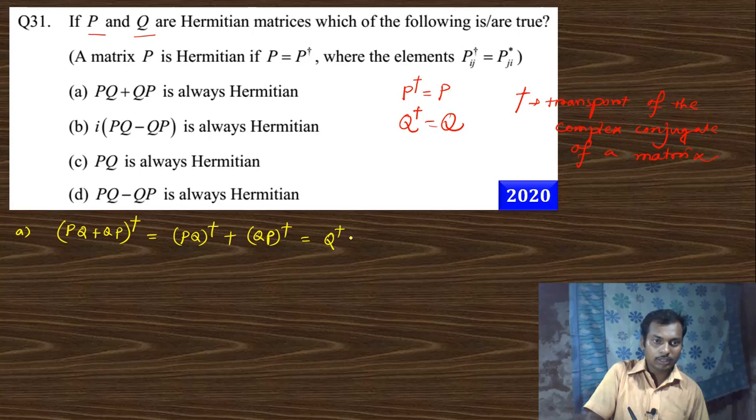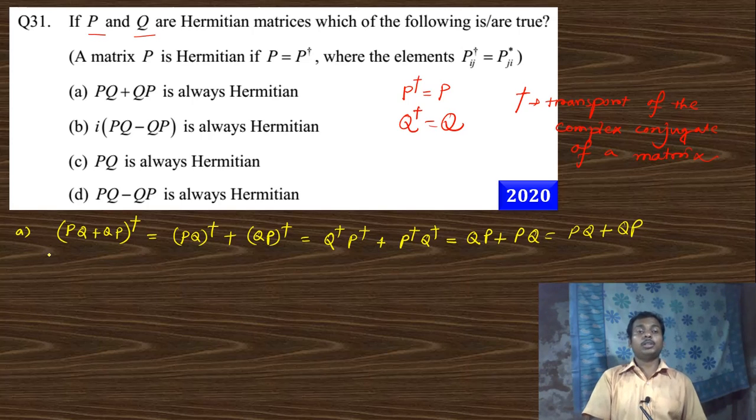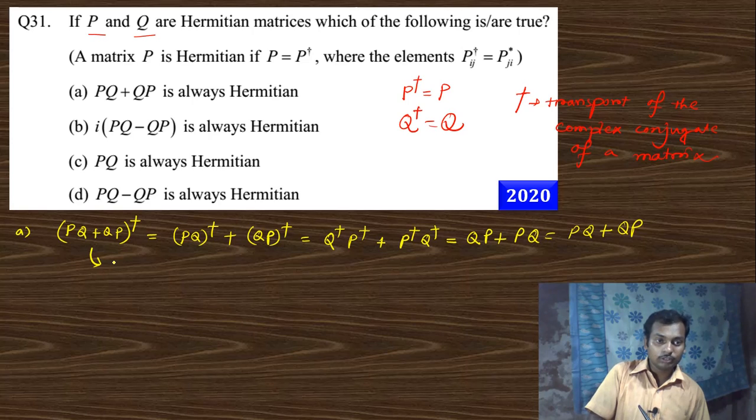This is Q dagger P dagger plus P dagger Q dagger, and this is nothing but Q, this is nothing but P, this is P, Q, and we can write this as PQ plus QP. And so the option number A, this is Hermitian. So option number A is correct.